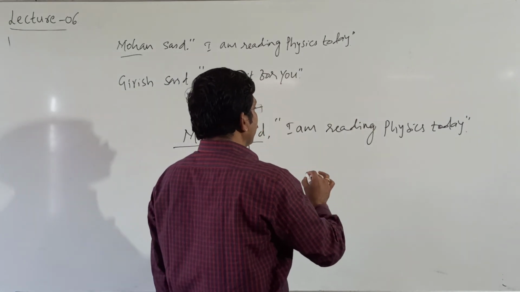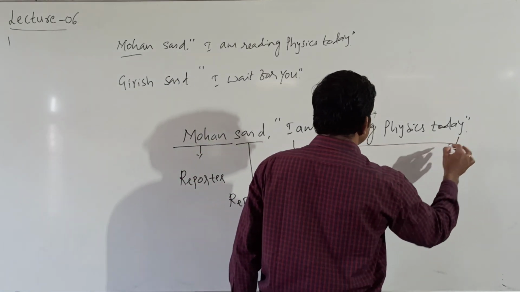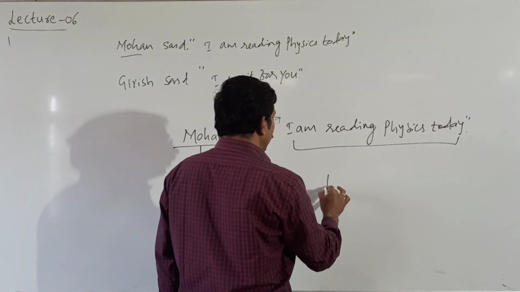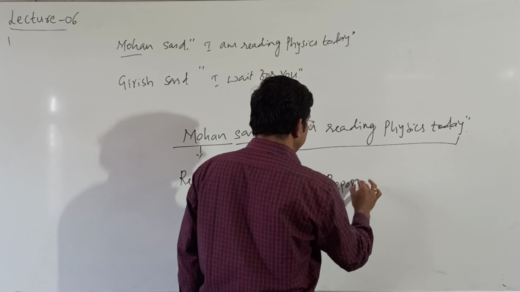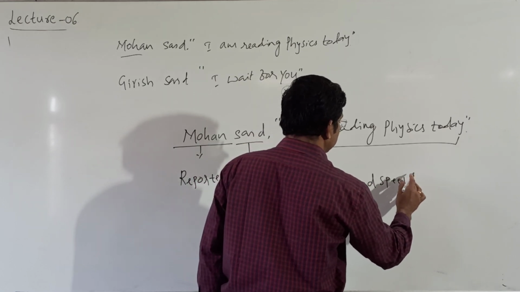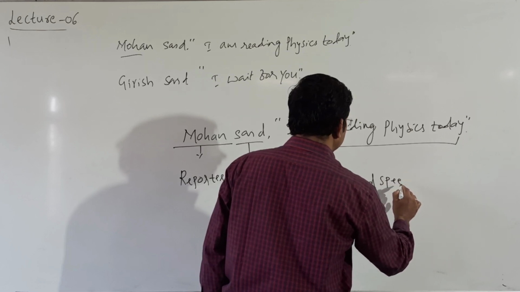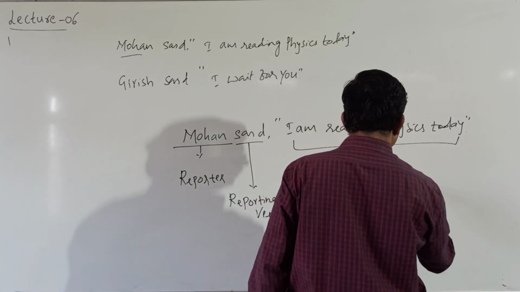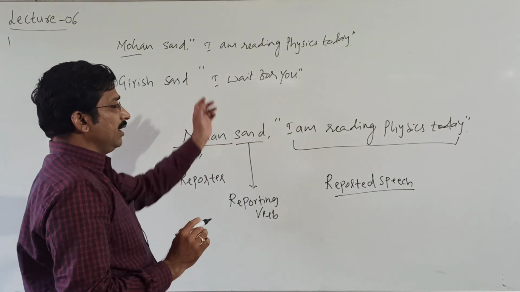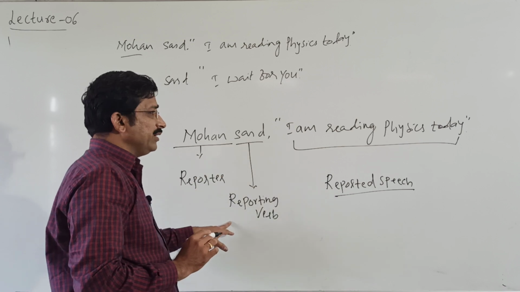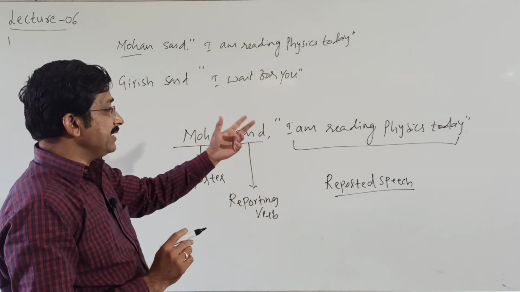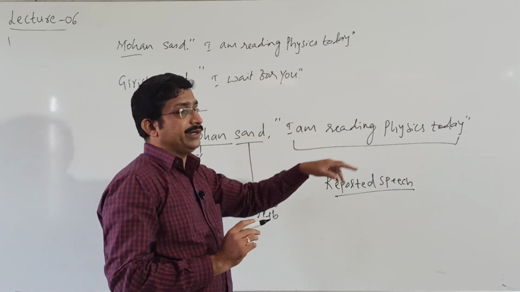And here this is another part. Here we get a reported speech. Now, based on the reporting verb, we are going to change the time and tense of a reported verb.